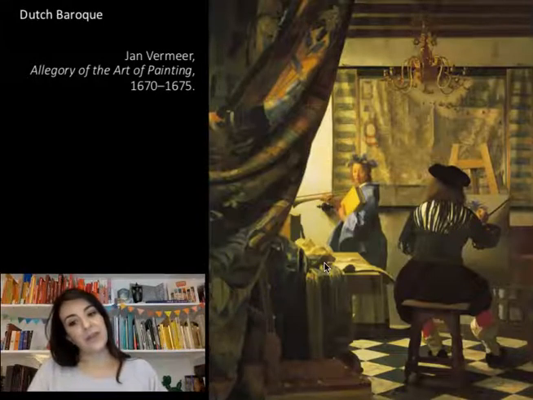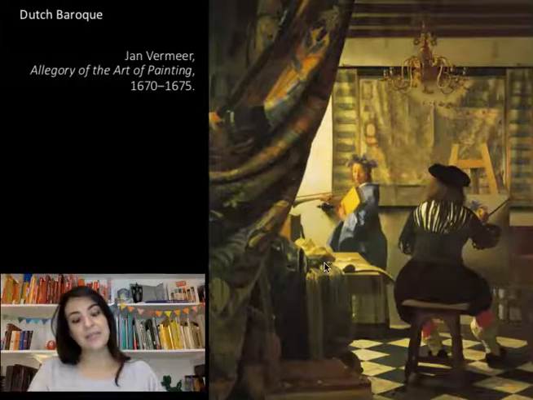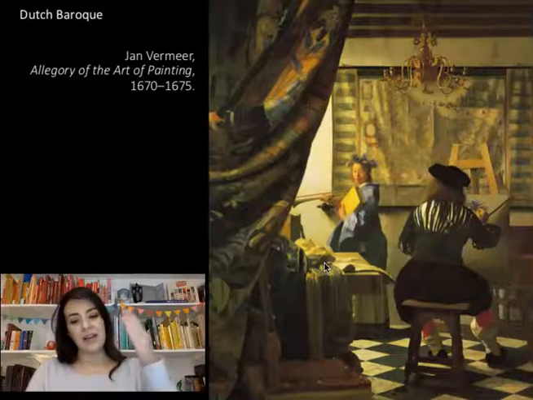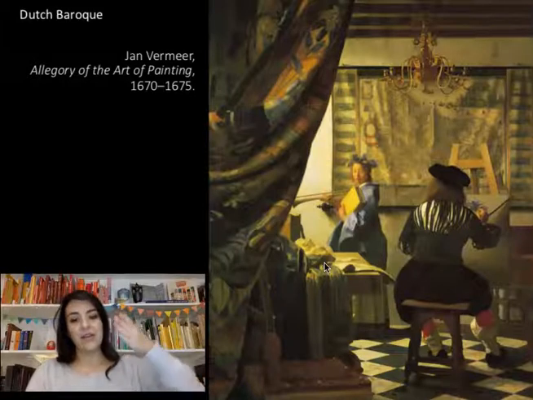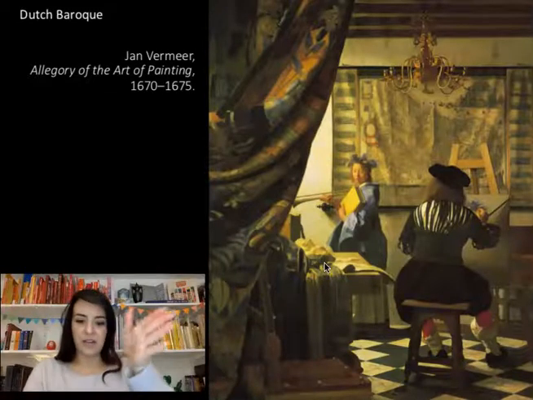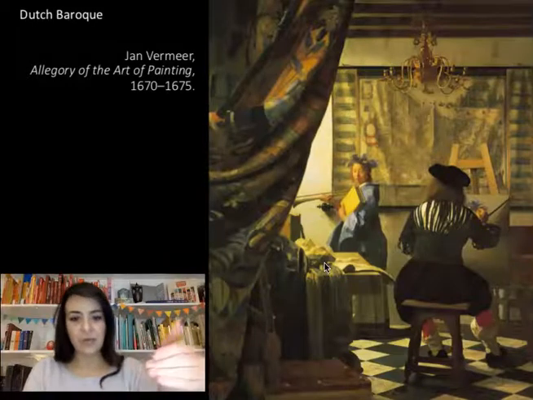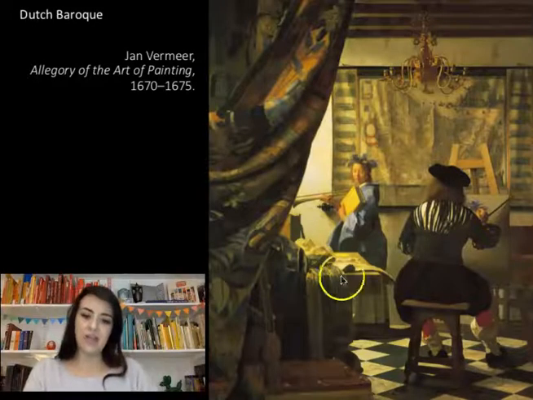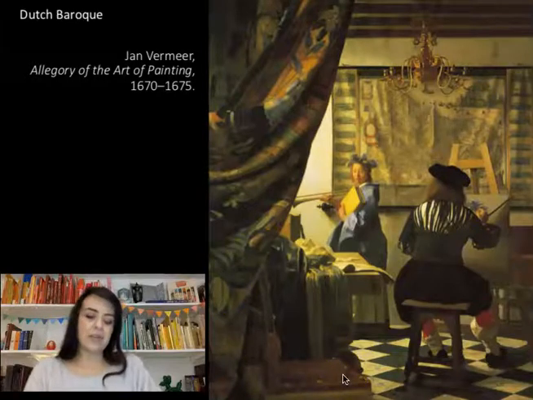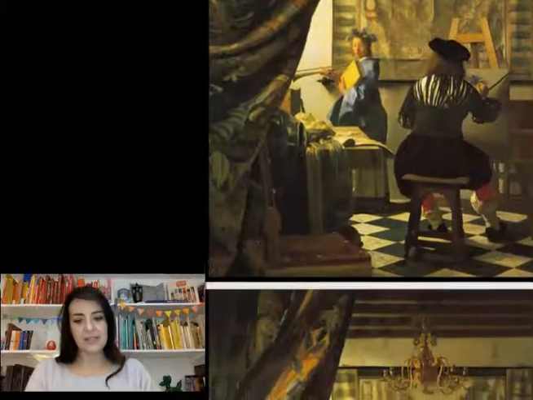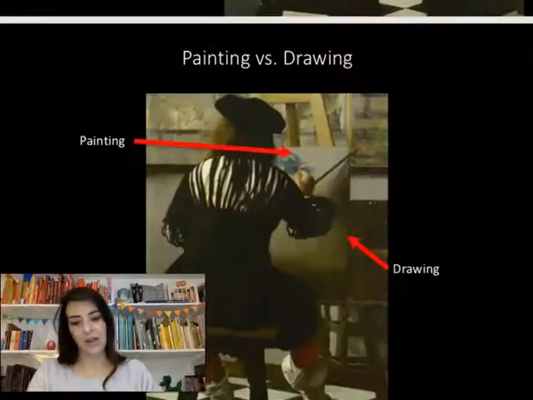Another reason why Vermeer is so popular today is because of his use of perspective. Now, I mentioned it very briefly when we were looking at the Cavalier and the young woman, but the perspective lines of the chairs and the flooring and the table, all of these elements, at first glance you're like, yeah, cool, whatever. But art historians, we never say, yeah, cool, whatever.